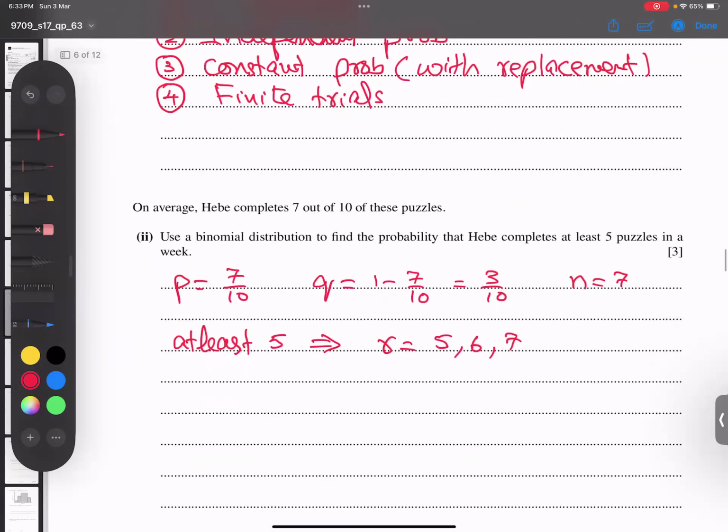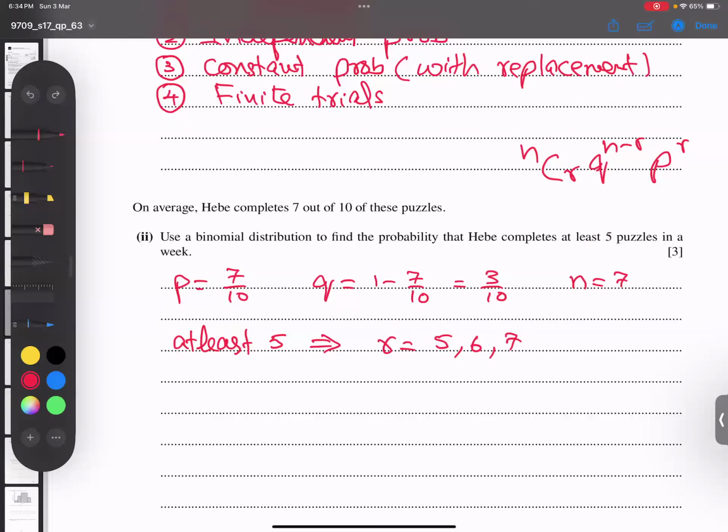Let's apply the formula first, you know it very well. nCr, Q to the power n minus r, P to the power r. Q is not favor, P is favor, n is total, and r is the number taken at a time.